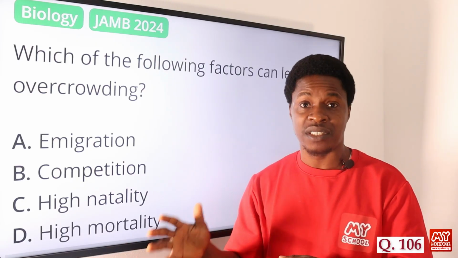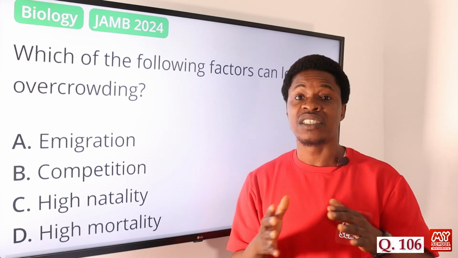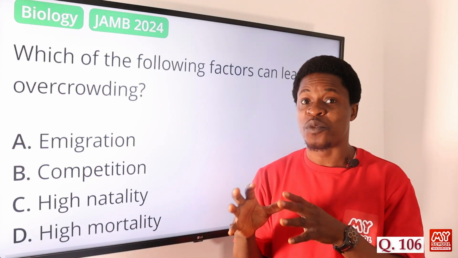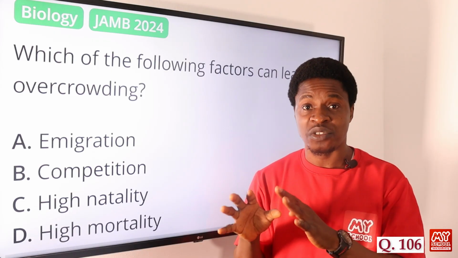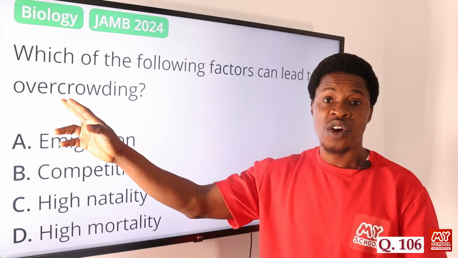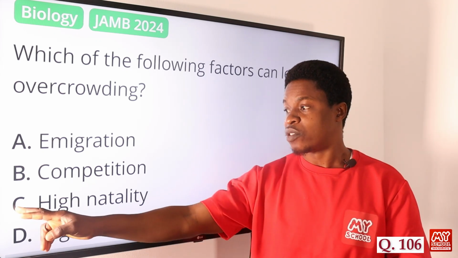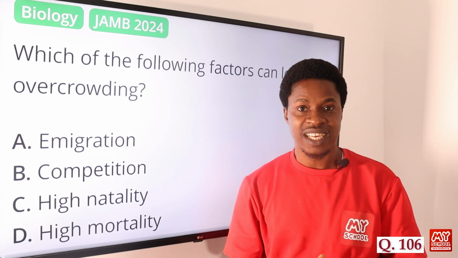And then option D says high mortality. Mortality has to do with death rate. If death rate decreases, what happens? We discover that the number of organisms living in that environment will also decrease. So it will not lead to overcrowding. So among these options, the correct answer is option C, high natality.